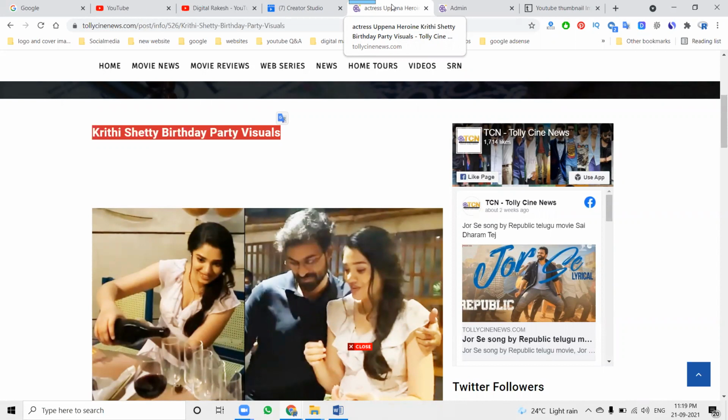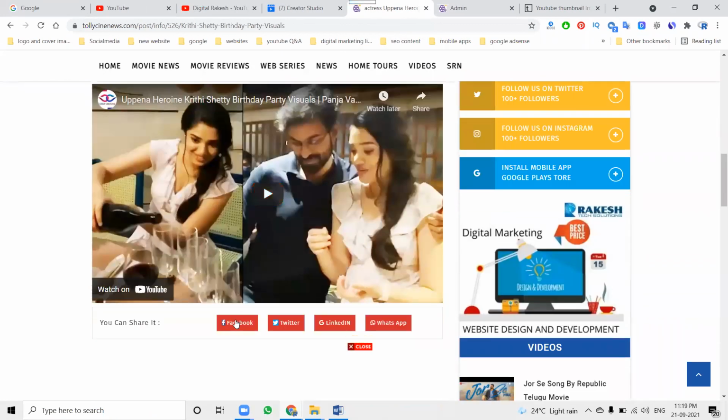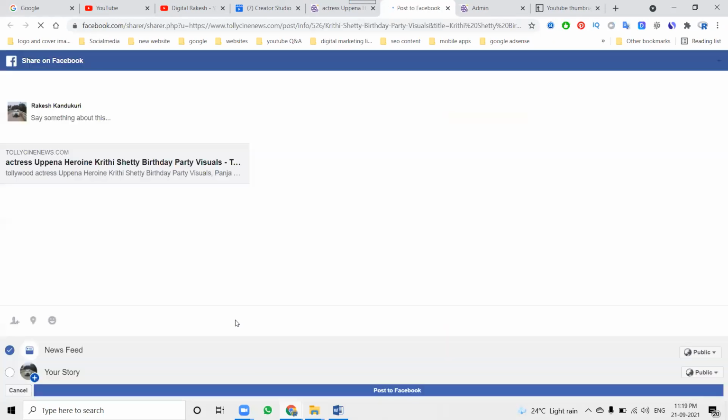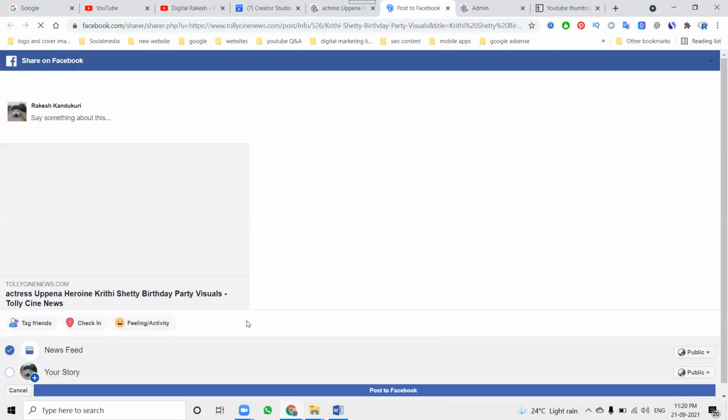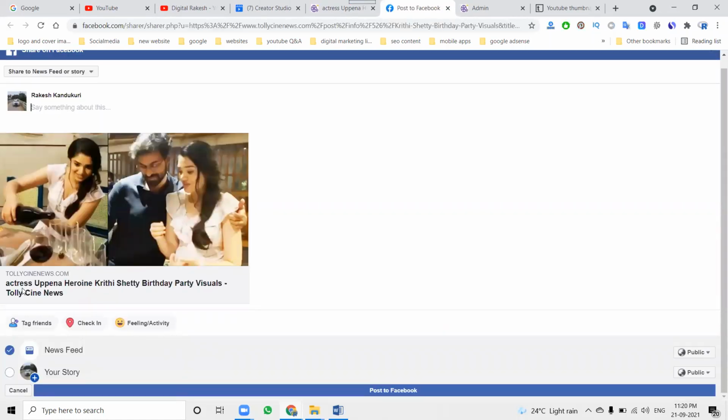So if you have to promote any content on a social network, that is the call. If I'm sharing on Facebook anywhere, your proper title and description are visible to the users also. So writing a proper title and description is more important. Once I click the Facebook option, this image, this title, and the description are visible. These are all very important search engine optimization for social media purpose and Google search result purpose.